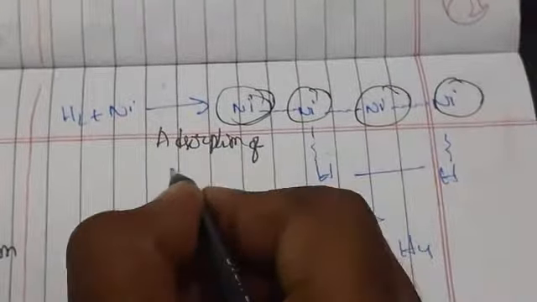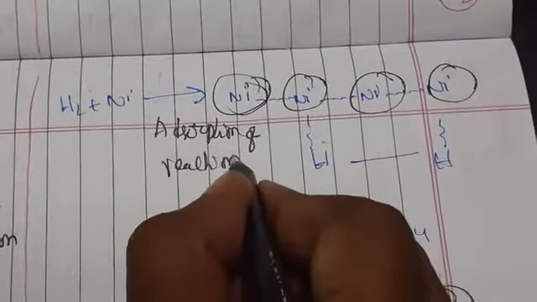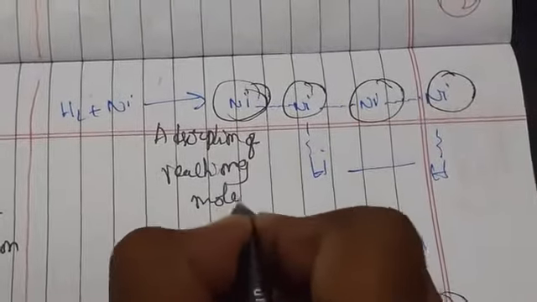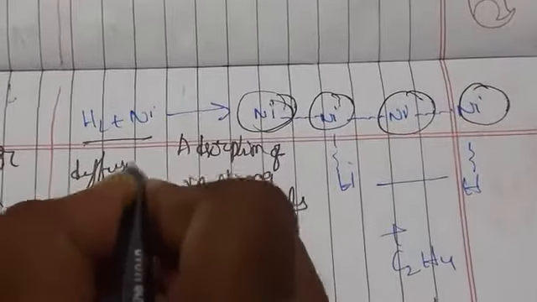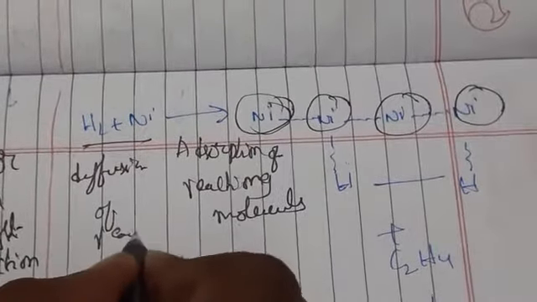In the second step, what happens here? It is undergoing adsorption of reacting molecules. So this is a diffusion of reactants.